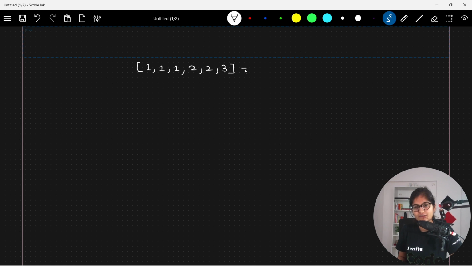Suppose this is an array that is given to me. Now what is the objective here? The simple objective is to calculate the top k frequent elements. For example, if I say that the value of k is equal to 2, what is the meaning of that? I want to say that give me the top 2 frequent elements in an array.